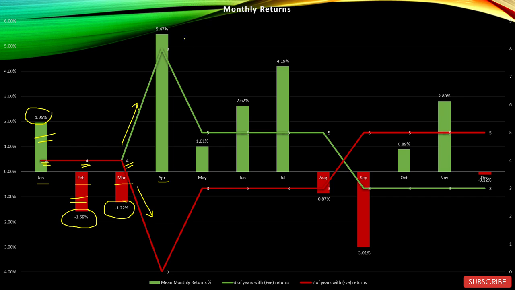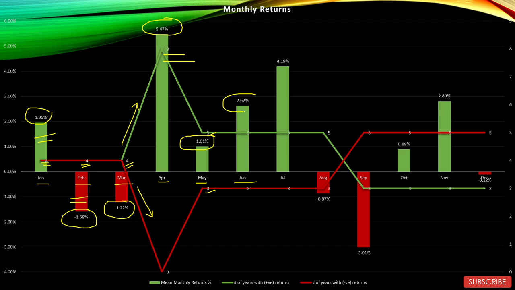April seems to be the best month for this sector with 5.47% returns, 8 out of 8 positive years. So this sector has given positive returns in April all the time in the last 8 years. So, an extremely good month for this sector. May, an average month with 1.01% returns, 5 positive and 3 negative.